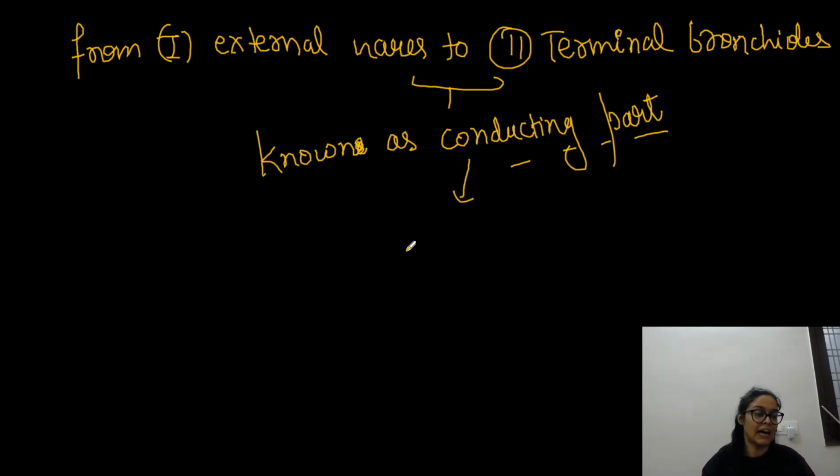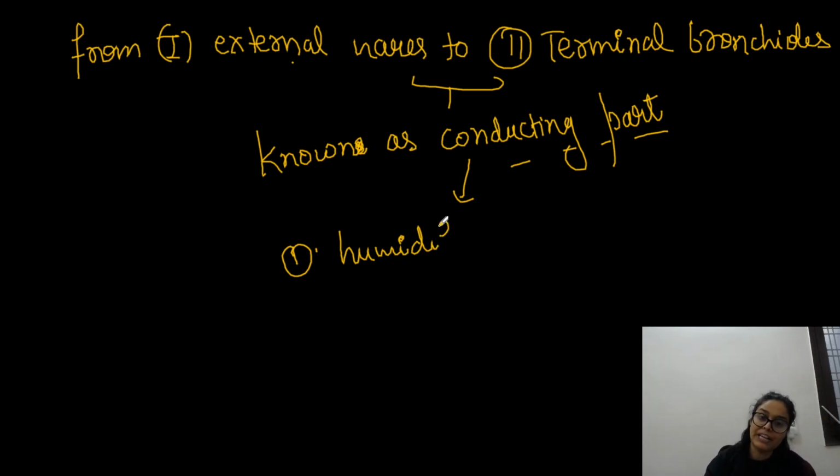यहाँ पर क्या होगा? In the conducting part, what would happen? So first, the conducting part, starting from external layers to the terminal bronchioles, would humidify air, because हमें पता है in our nose, nasal passage has mucus, and also it secretes moisture.